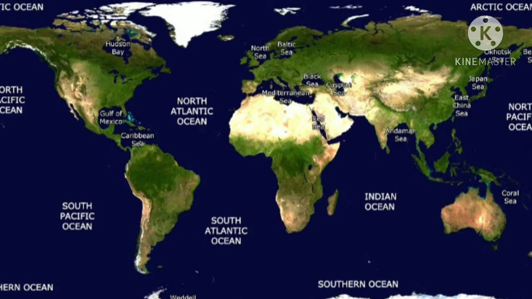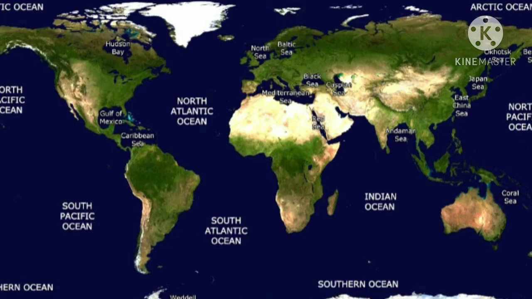The Pacific Ocean is larger than the other three. According to size, first comes the Pacific Ocean, then the Atlantic Ocean, then the Indian Ocean, and then the Arctic Ocean.